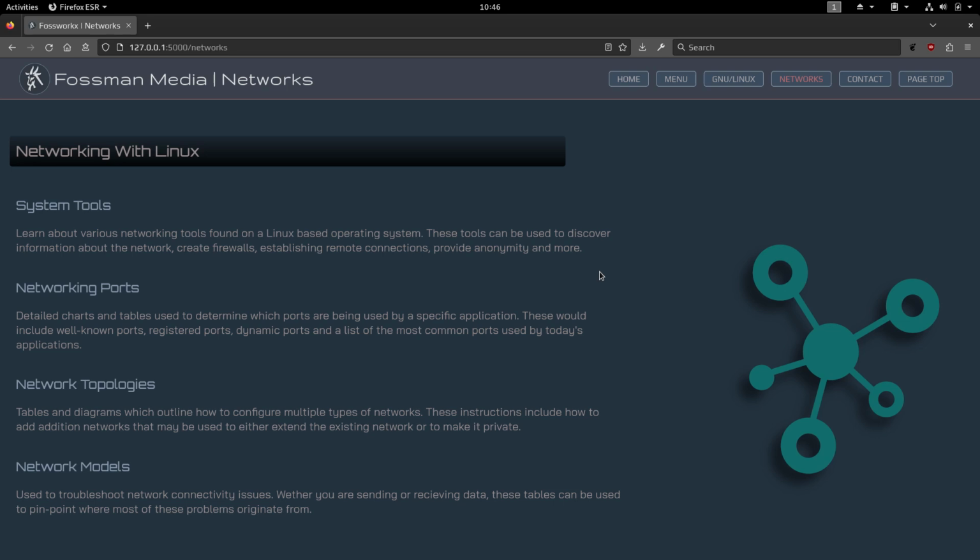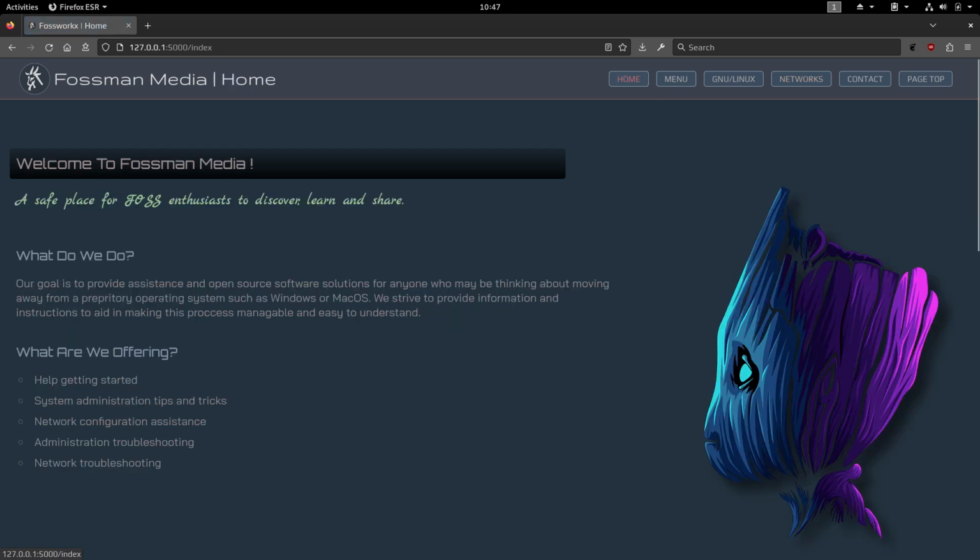So yeah, if anyone can think of anything else that I should change, add, or remove, please just let me know. And yeah, the final goal is just to make this process of switching over to a FOSS operating system as easy as possible, and to provide basic network information that anyone can use to help understand how their machines communicate over the network and how to configure these connections. I'll probably post another video when I go to host the website. But in the meantime, if you guys can provide any other feedback or assistance, that'd be great. And then I'll make sure to include those changes before I host it.